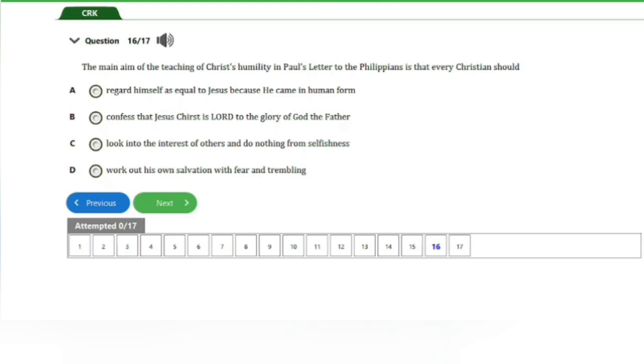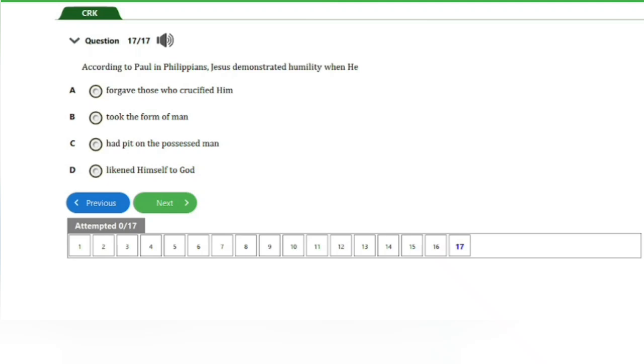So guys, the answer to this question is option C here. Look into the interests of others and do nothing from selfishness. And that's it for this question. So let's go ahead and check out the next and last question, guys. Alright guys, we have here question number 17. It says, according to Paul in Philippians, Jesus demonstrated humility when he A.